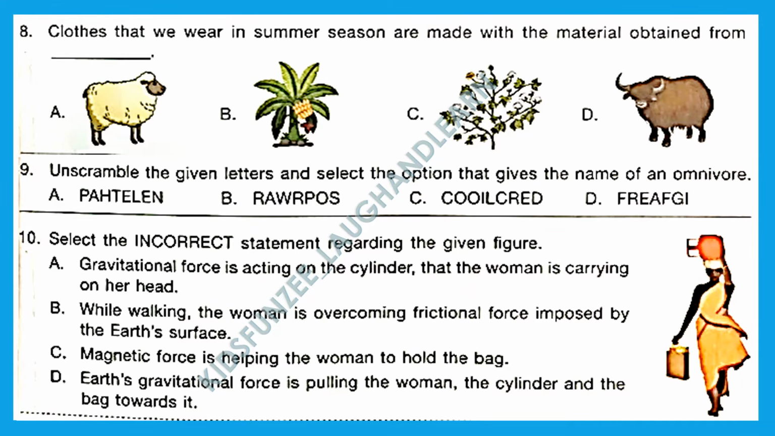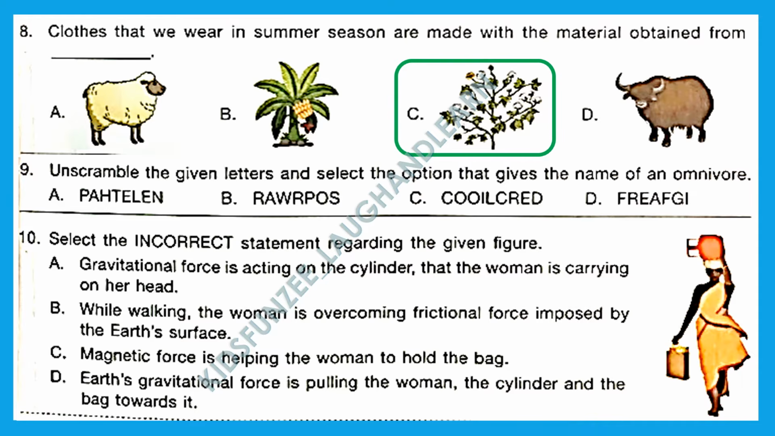Question 8. Clothes that we wear in summer season are made with the material obtained from. So we basically wear cotton clothes in summer season. And cotton we get from cotton plant. Out of this, option C is the right answer.